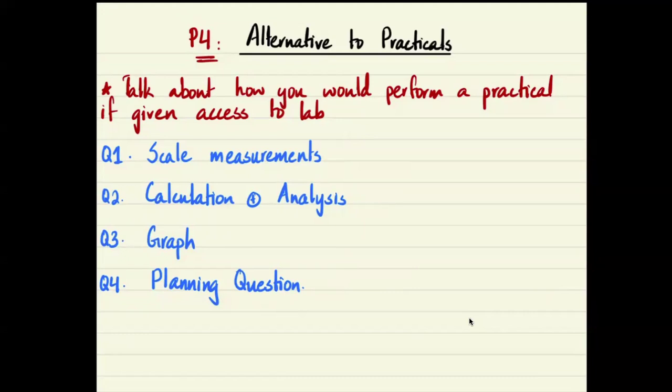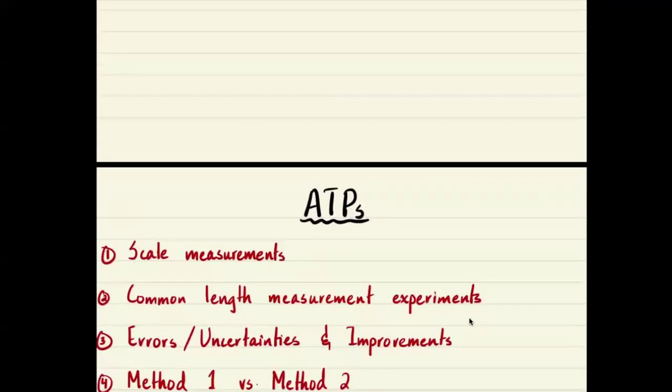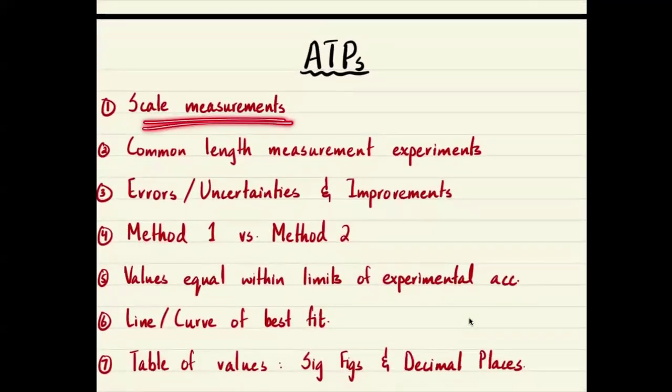So the more questions you do of a certain topic, you already know what to write when, for example, commenting on analysis, why your results are not very accurate, and so on and so forth. What are some skills you need to know for this? And again, this is with respect to the questions that you have. So you need to know how to do scale measurements. For example, if the examiner says that 1 centimeter on a diagram represents 5 centimeters in reality, then you know that any value that you measure using your scale, you would multiply by 5 to get the actual value, right? Apart from this, common length measurement instruments, experiments that you have.